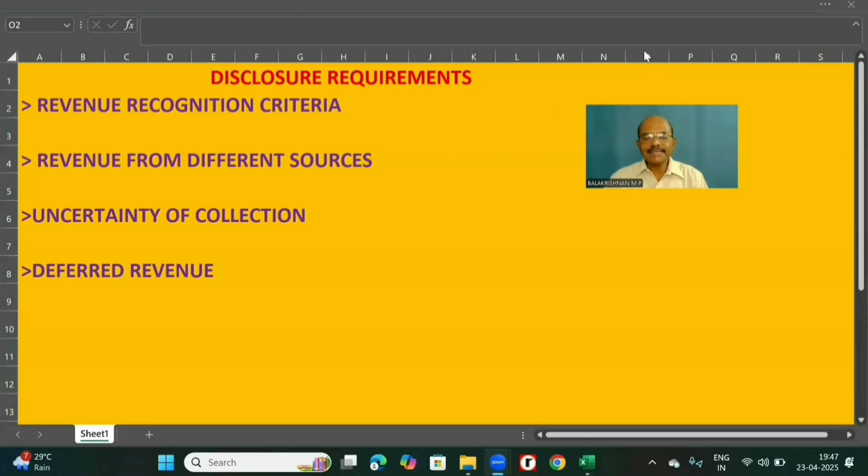Next one, uncertainty of collection. If there is uncertainty regarding collection of revenue, and accordingly revenue recognition has been postponed, the circumstances should be disclosed. And the final one, deferred revenue. If any revenue is deferred due to non-fulfillment of a condition, for example, pending delivery or installation, it should be disclosed appropriately. We have covered all the points of Accounting Standard 9.